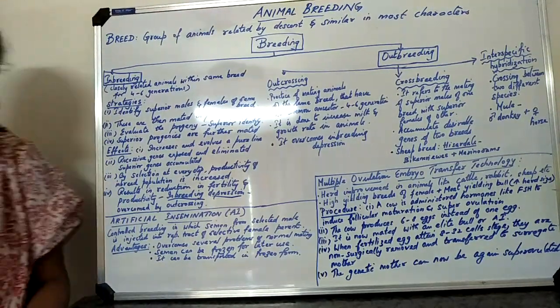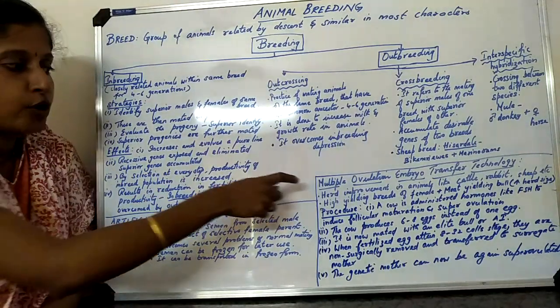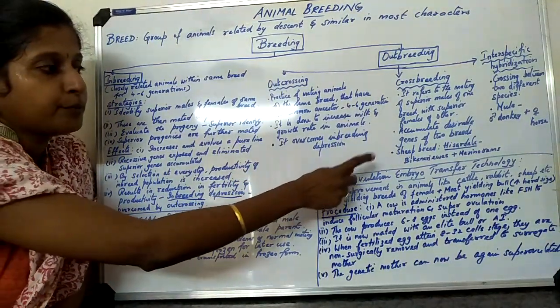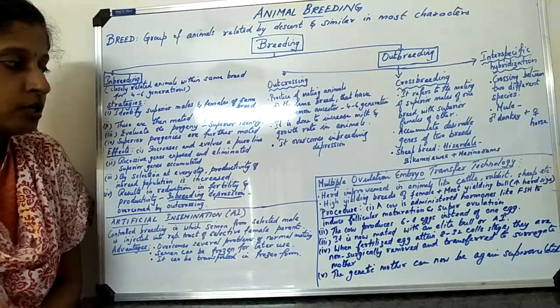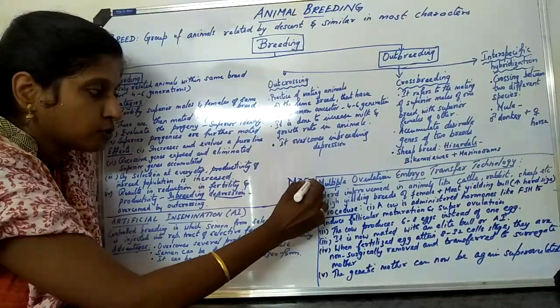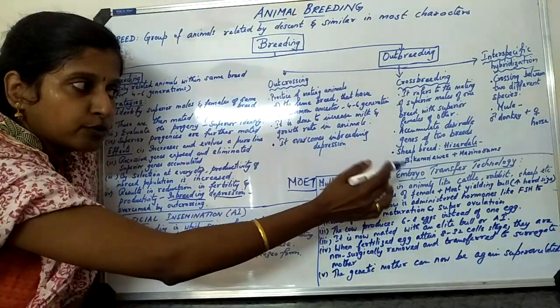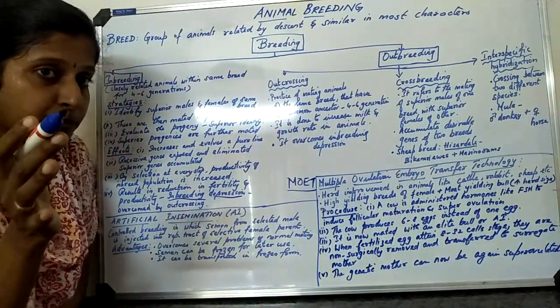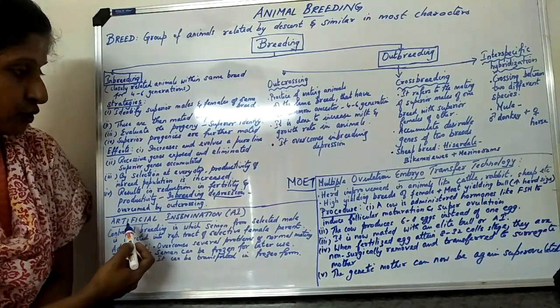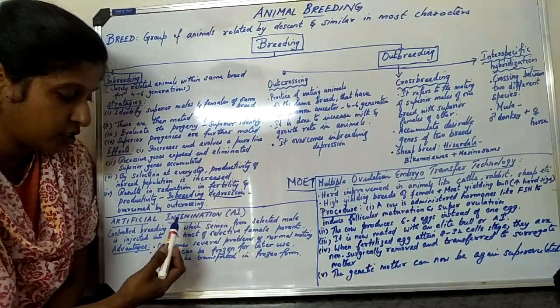Okay. Now the next topic is very important, especially MOET, multiple ovulation embryo transfer technology. In short we write it as MOET. What is it? Multiple ovulation embryo transfer technology, which is very important. Before going on to it, we should know the term: what is artificial insemination?